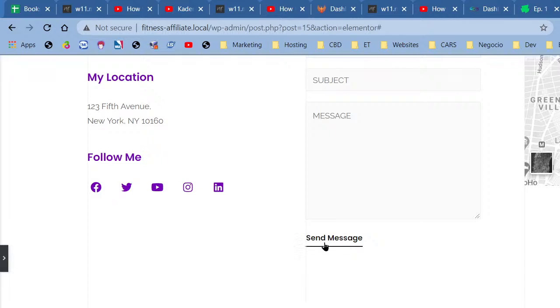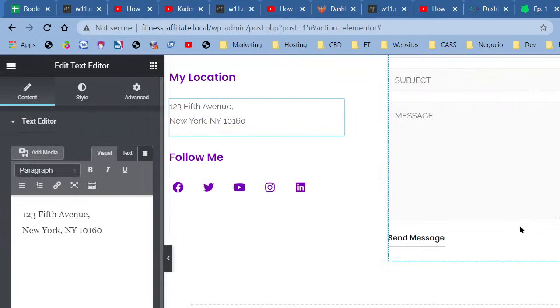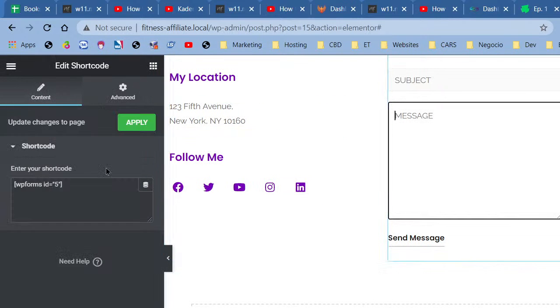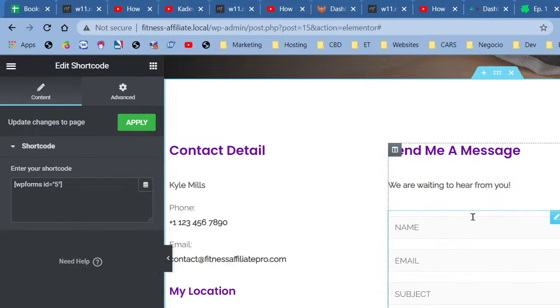Now it says send message. Now I cannot change the button right here. The reason is because this button is not a standalone button. It's part of a form, right? So if I want to change this button, I have to edit the form itself. So I'm going to go right here and show you that this is a form. It says shortcode WP Forms ID equals 5, which is just wonderful because now we can use shortcodes. This form is already built and we just add it here and that's beautiful.